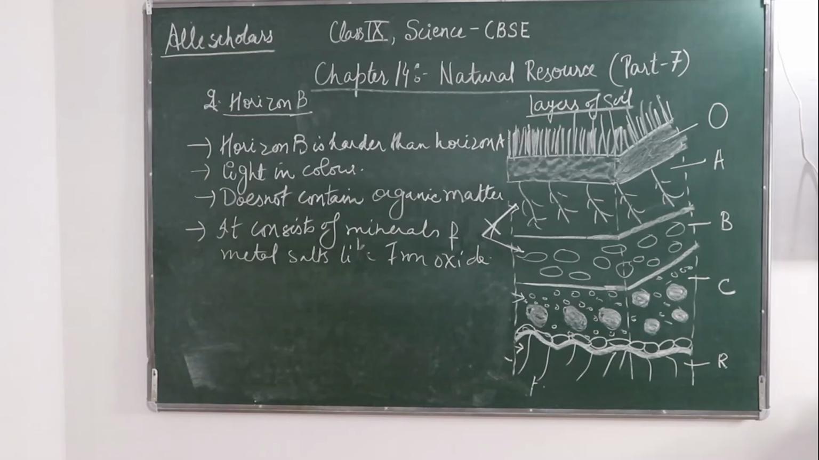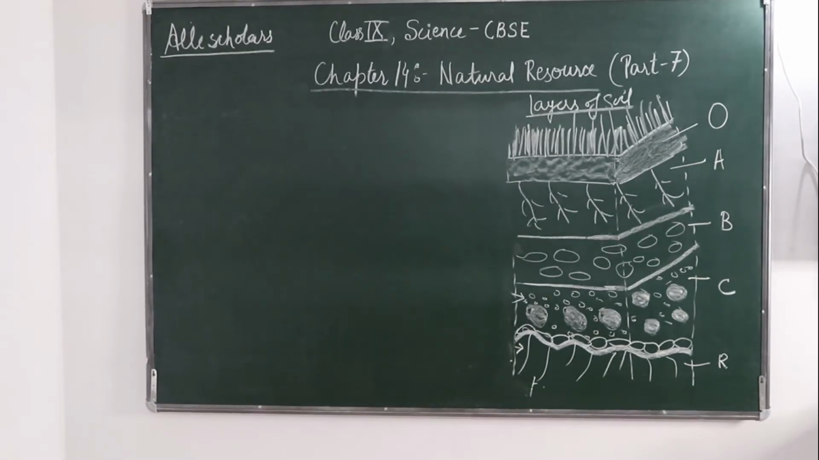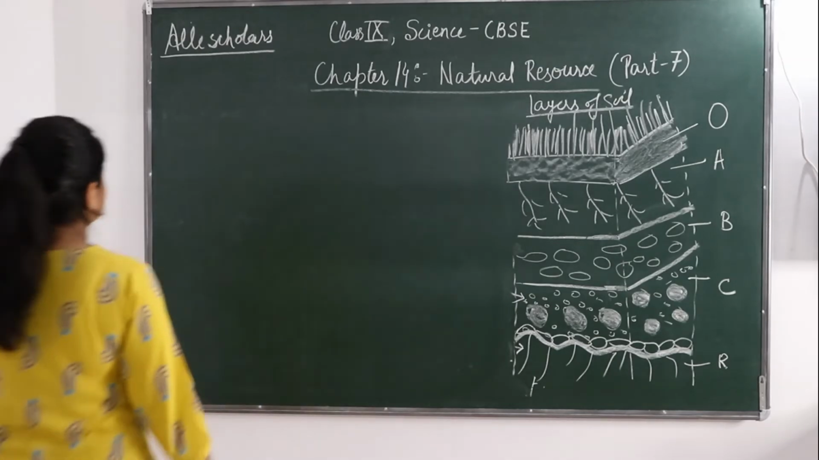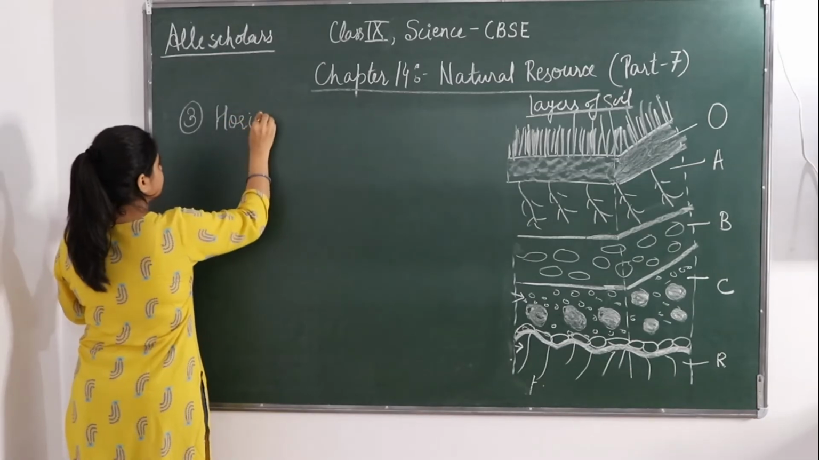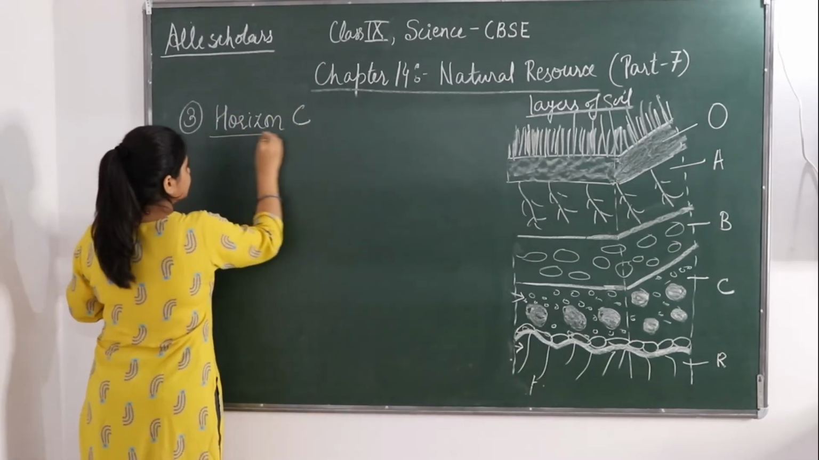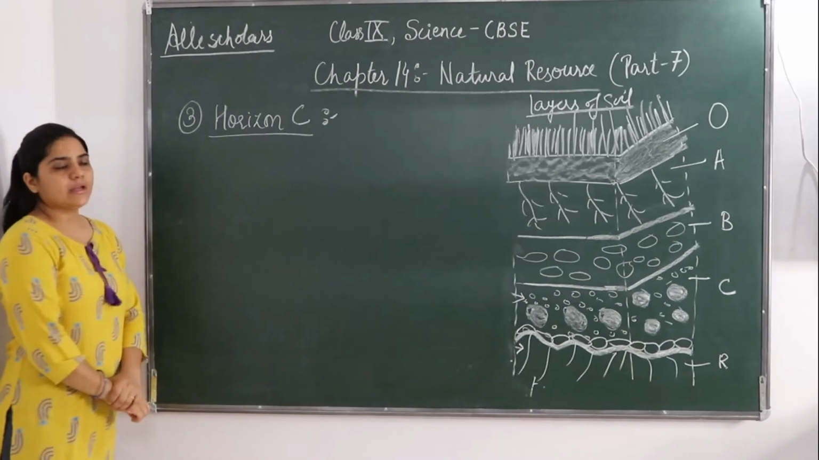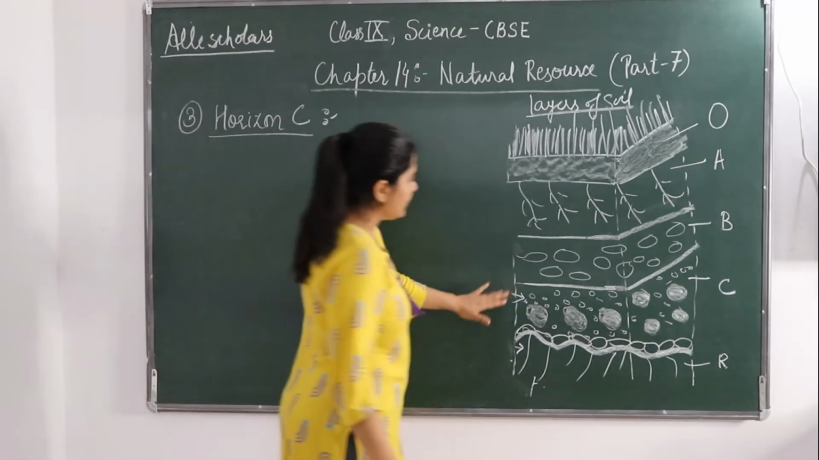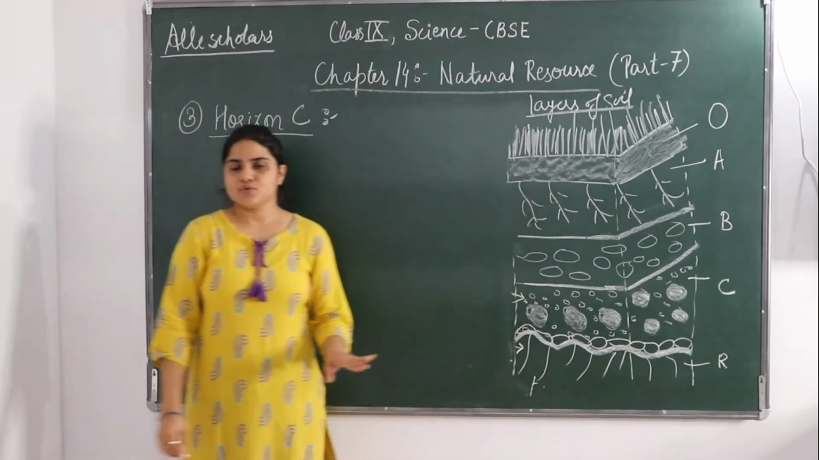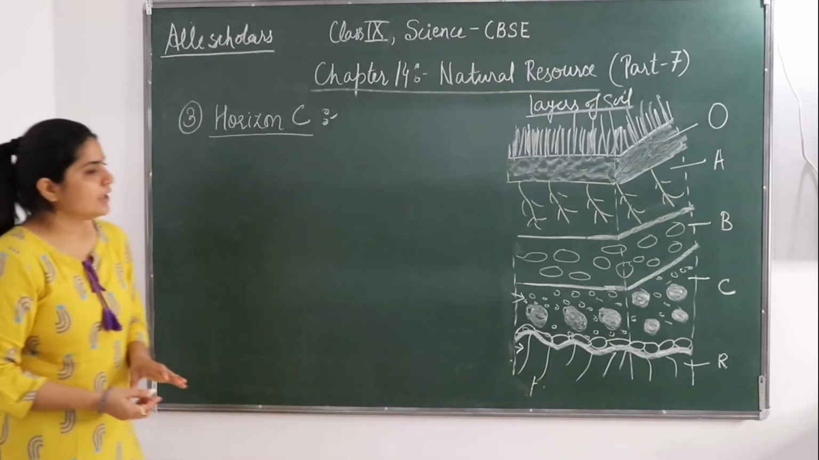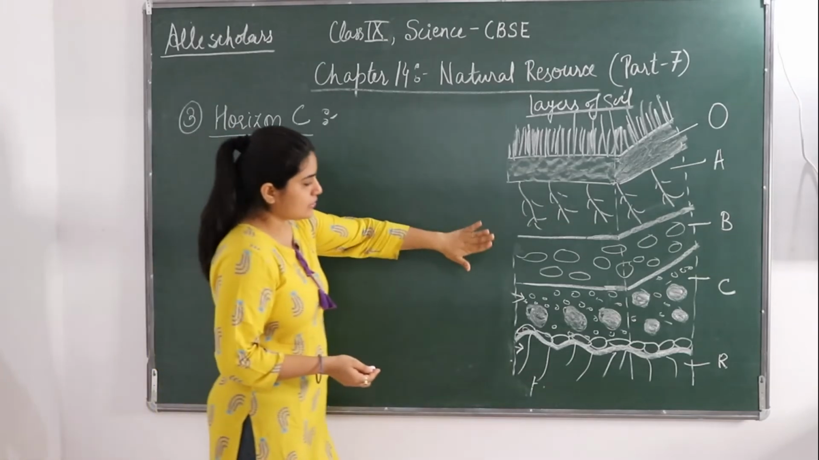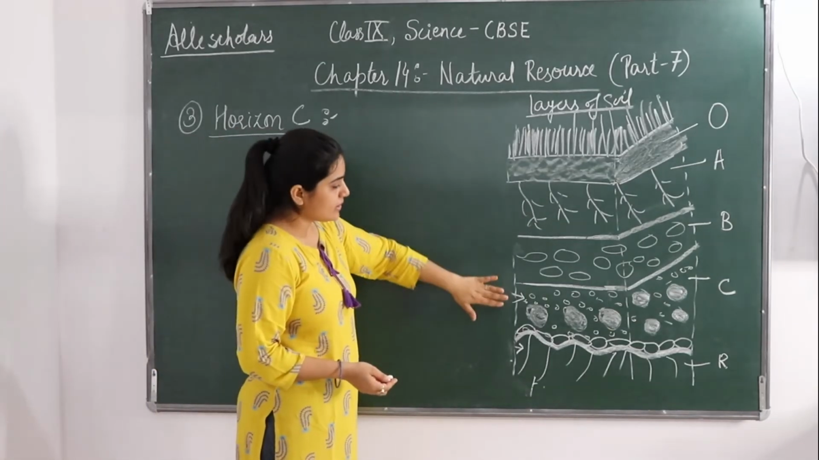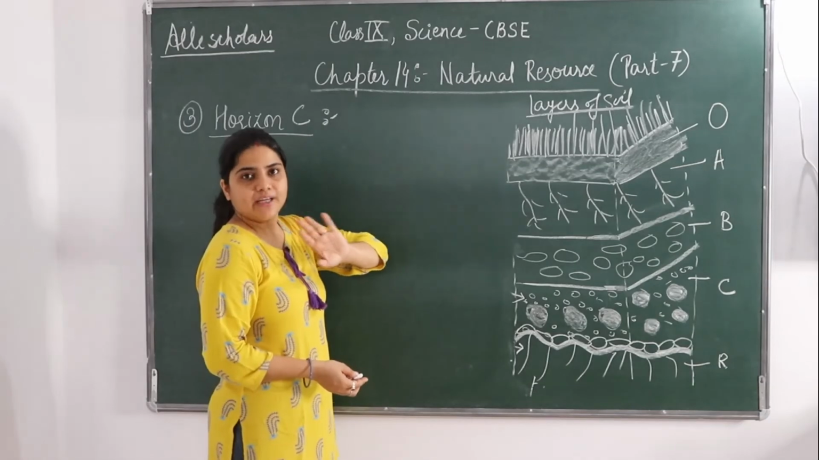Next we will see the origin C and origin R. So next we will see the origin C. Okay, so this origin C, it is behind the origin B, that is the subsoil layer, it is beneath that. Fine. So this layer is even more harder. We have seen that origin B is harder than origin A, but origin C is much and very hard.